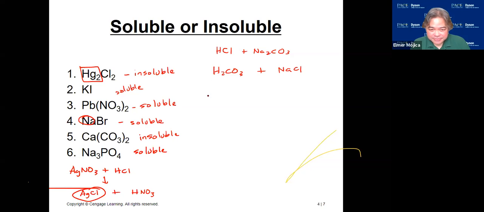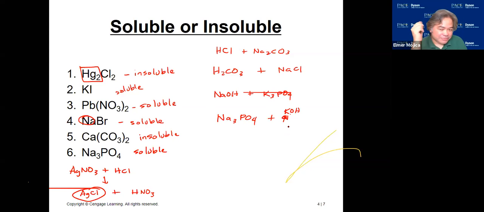Okay. Now the other one, NaOH plus K3PO4. So we swap again. So we end up with Na3PO4. And on the other one, we have KOH. Is there anything that will precipitate here?